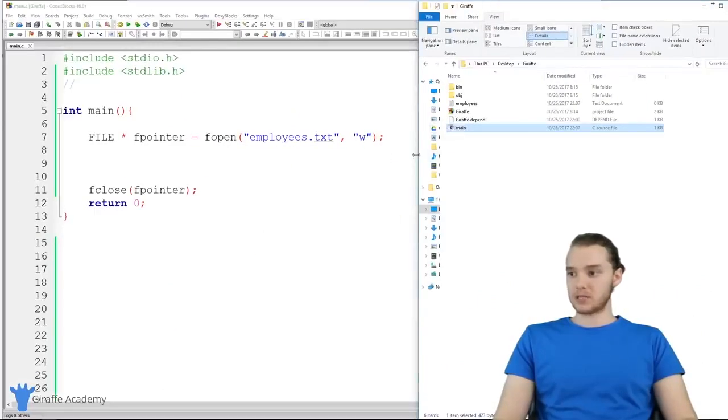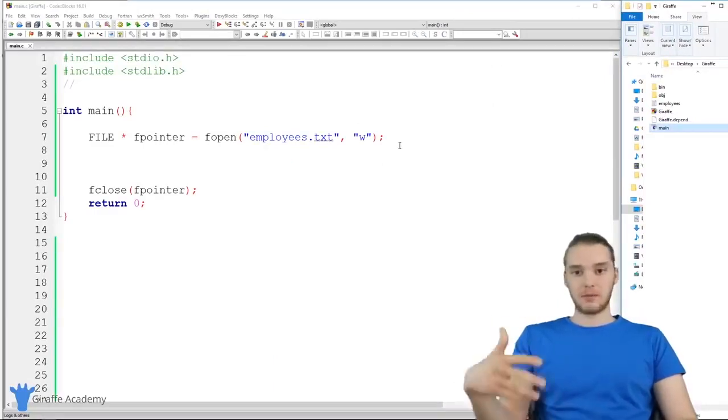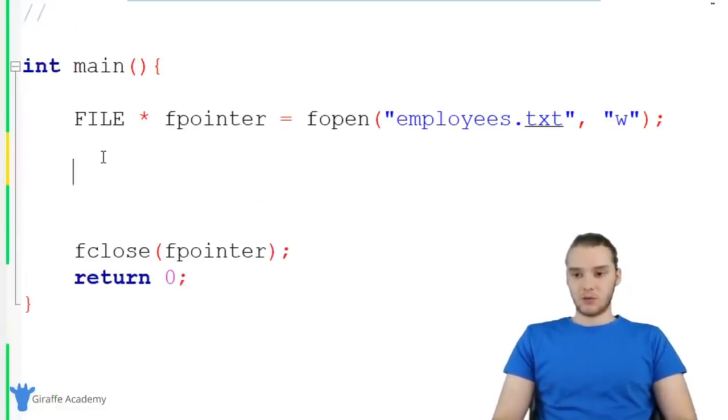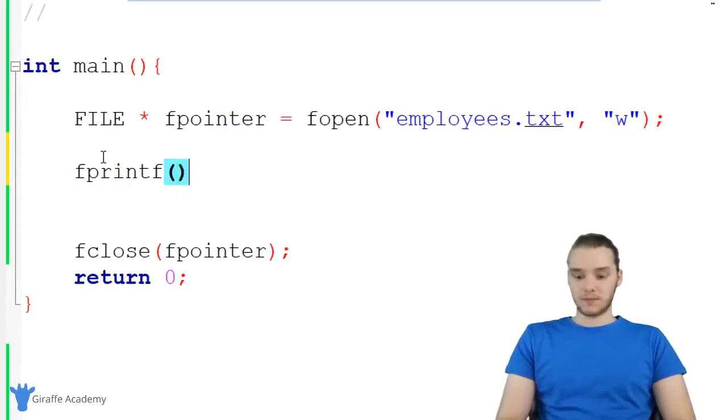So now let's talk about putting some info into that file. Inside this file, I'm basically just going to list out a bunch of employees that might work in an office. And the easiest way to write information to a file is just to say fprintf. This is a special function in C, which actually works a lot like the printf function.